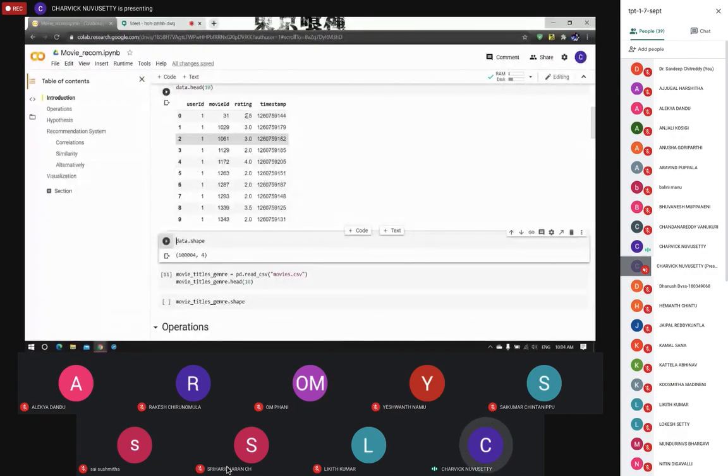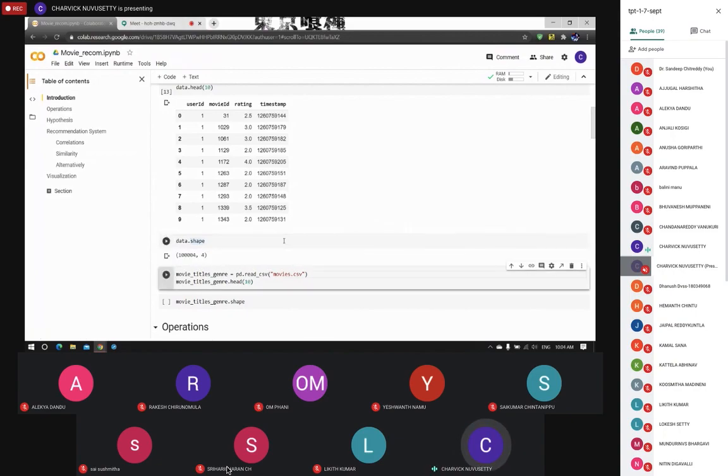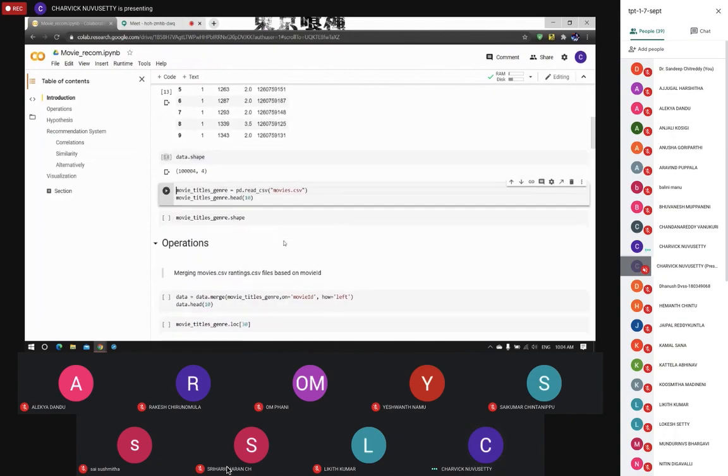Just remember that it is not possible for every user to leave a rating on every single movie. The main important columns required for our project are user ID, movie ID, and ratings. We can find out the number of rows and columns using the data.shape function. In this dataset, there are 1 lakh 4 rows and 4 columns.